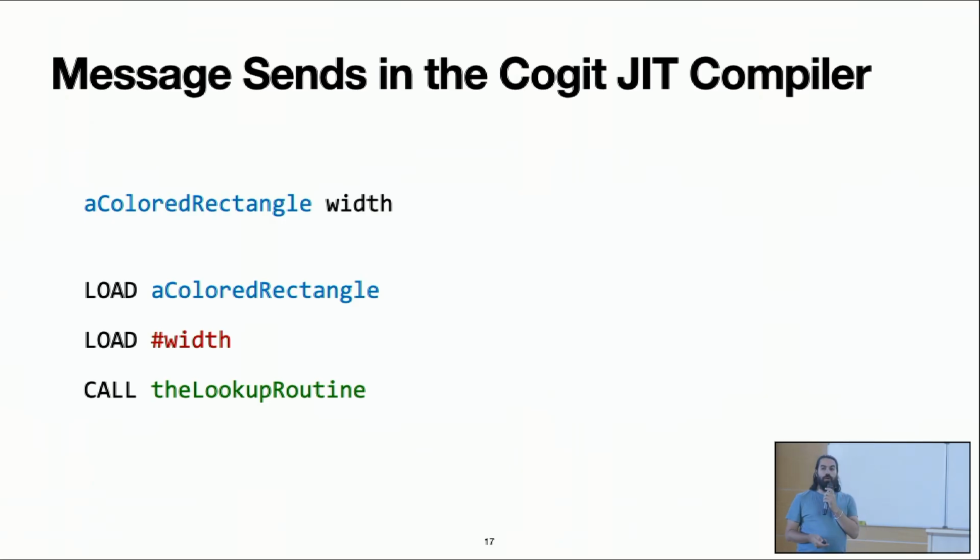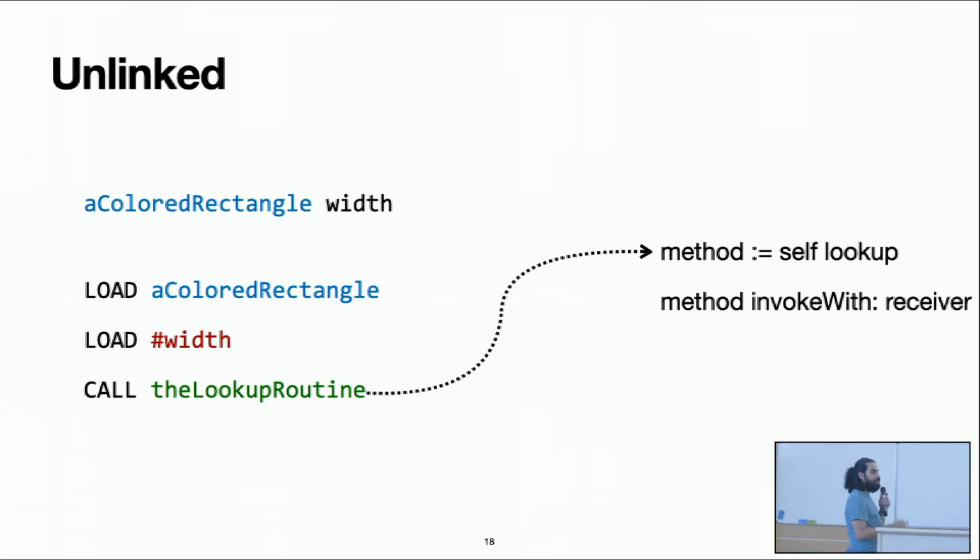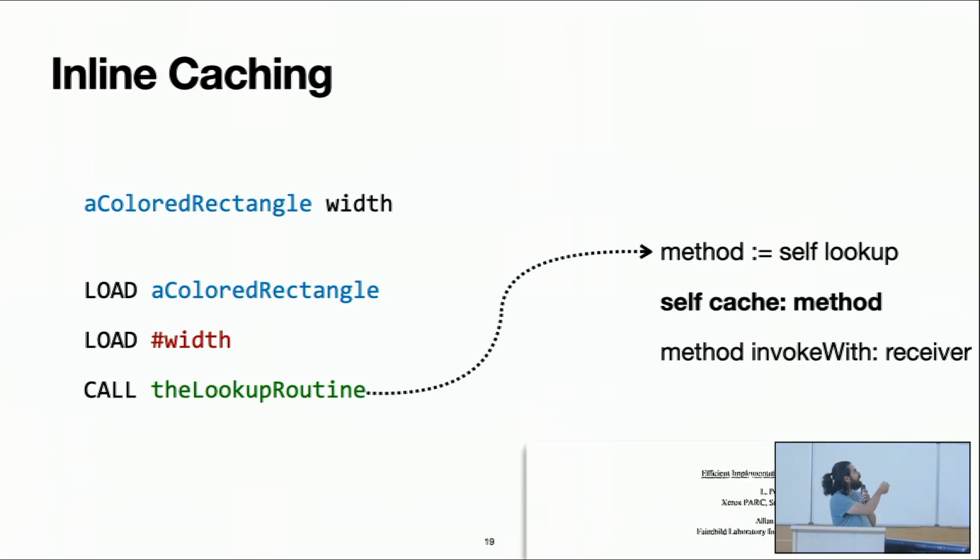And of course, when we call the lookup routine, this will do something like that. So it will do the lookup, get the method to execute, and then it will invoke the method with the receiver that we have. Now, this is what I call the unlinked implementation, because inline caches will link this call site, this send site, with a particular implementation of a method. So what will happen is that we are going to add a cache in the middle, and we are going to cache the result of the lookup, because we are assuming that probably, doing the lookup many times here, we'll find many times the same method.